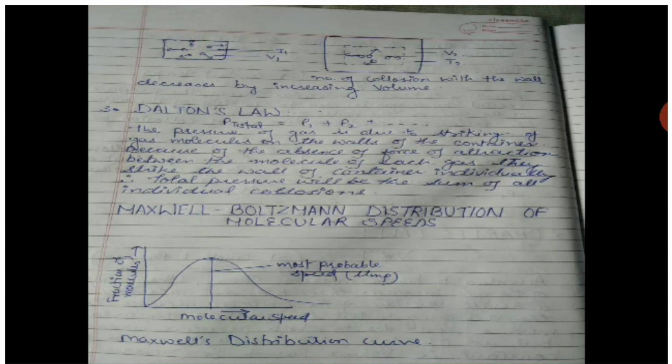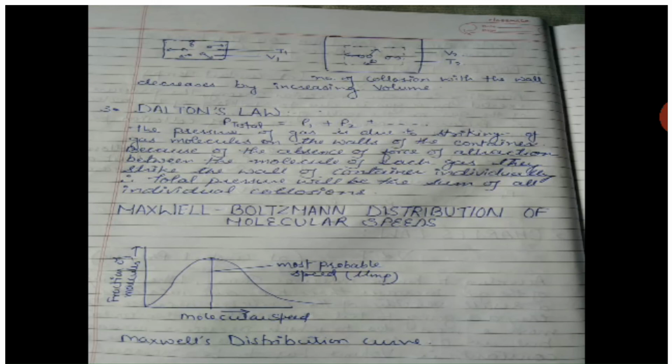Then there comes Dalton's law. According to Dalton's law, the pressure exerted by non-reacting gases in a mixture is equal to P1 plus P2 and so on. The pressure of the gas is due to the striking of the gas molecules on the wall of the container. Because of the absence of intermolecular force of attraction between the molecules of each gas, they strike the wall of the container individually as they don't have any force of attraction between them.